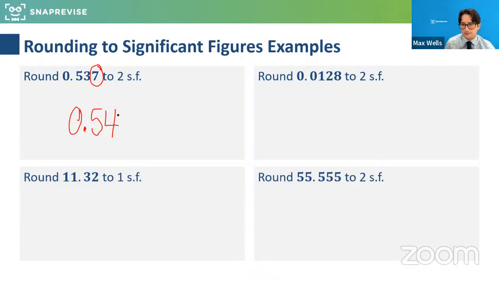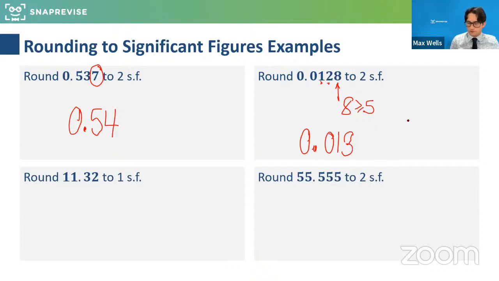So for example, this next one, 0.0128 to 2 significant figures. The first significant figure is here. The second significant figure is here. This is the 3rd significant figure. So the 8 is greater than or equal to 5. So that'll tell us the 2 rounds up to a 3. And that's what we'll get for that one.